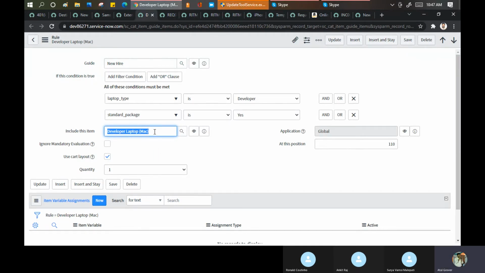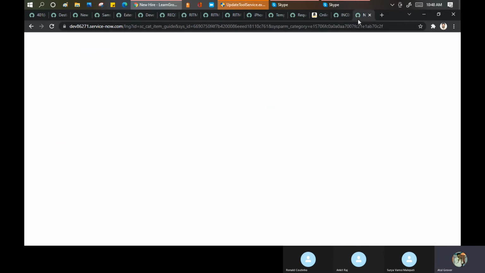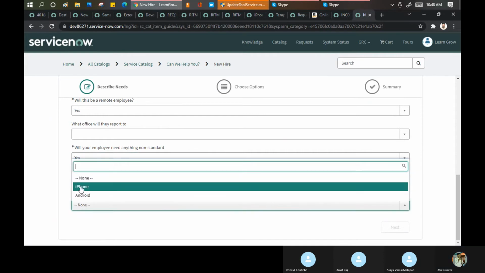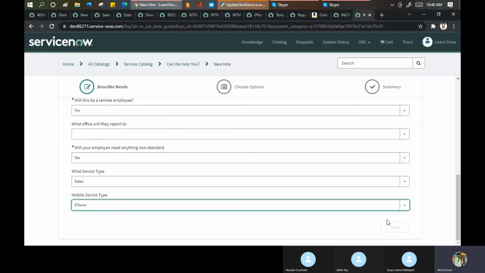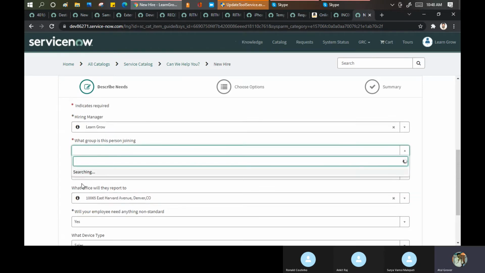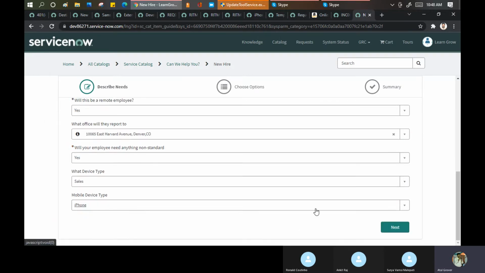Did you notice that we did not get this MacBook in the selection? We get a standard laptop because these conditions are not matching at that point of time. The same thing if I go here. If your laptop type is developer, then you will get an external monitor. What if we say that I am a sales guy? These are not mandated. Maybe on the basis of this department, things will vary.